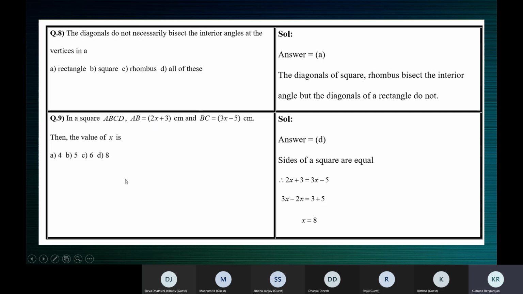So I told you, in order to find the answer, you must construct some equation. Here the equation comes from all sides being equal in a square, so AB is equal to BC. That means 2x plus 3 is equal to 3x minus 5. On solving this, x is 8. So the value of x is 8.